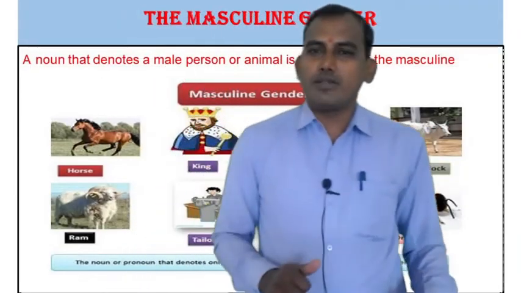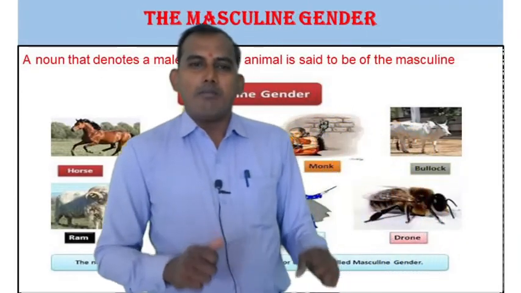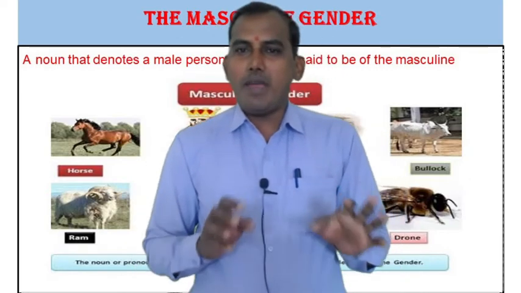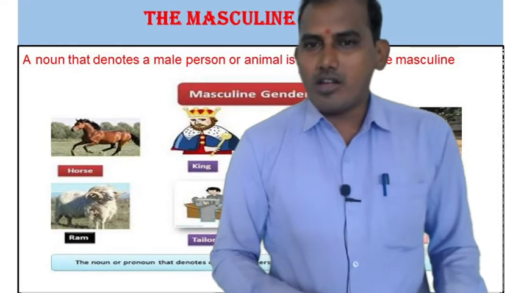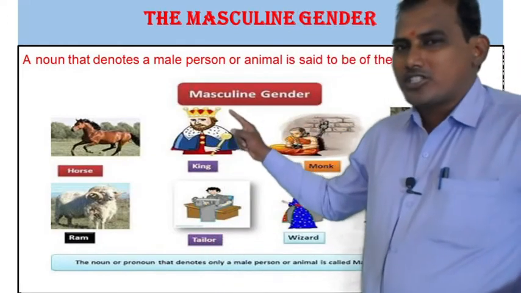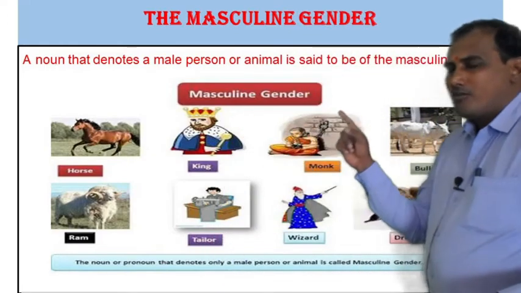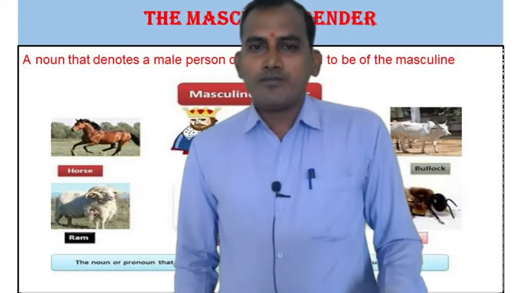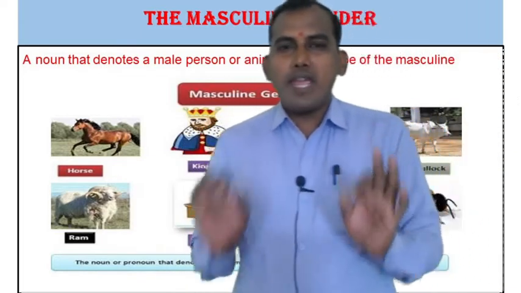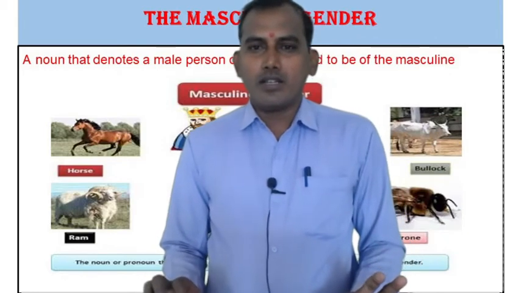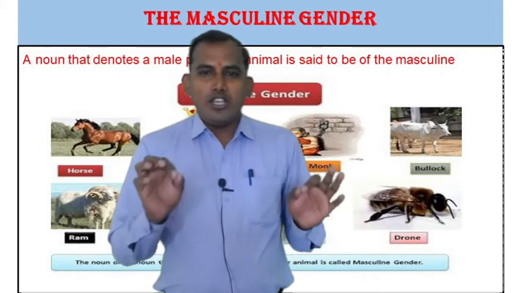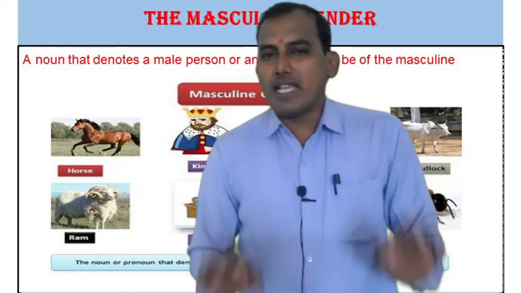First, let us see what is meant by masculine gender. A noun that denotes a male person or animal is said to be of masculine gender. A noun which denotes a male person is called masculine gender.